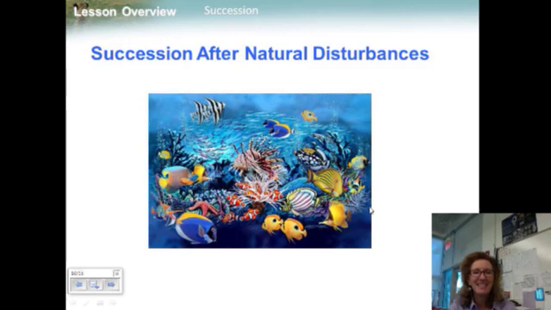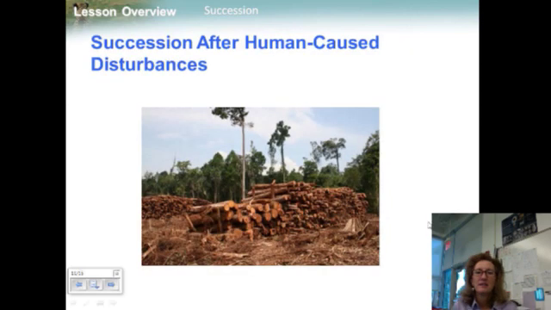However, detailed studies show that some climax communities are not uniform. Often they have areas in varying stages of secondary succession, following multiple disturbances that took place at different times. Some climax communities are disturbed so often that they can't really be called stable. Succession after human-caused disturbances. Okay, we're a mess, us humans, and we make a mess.